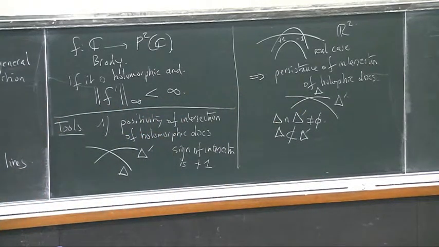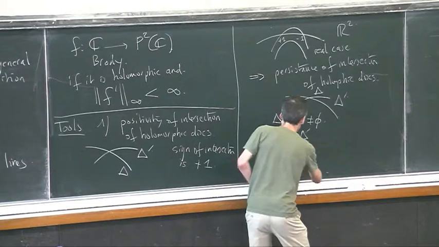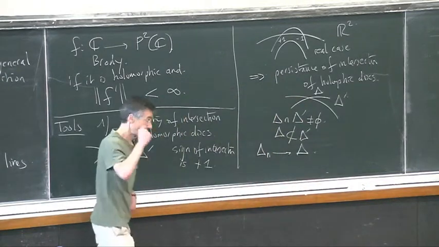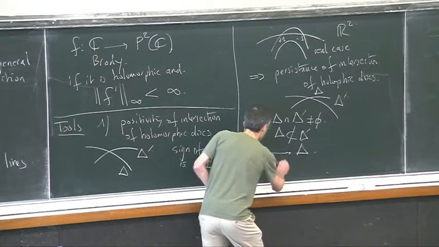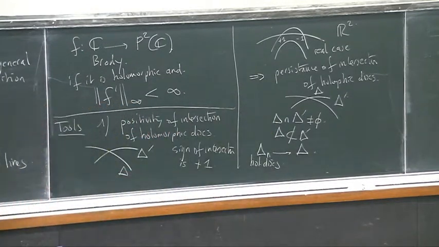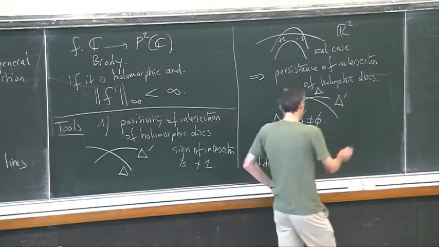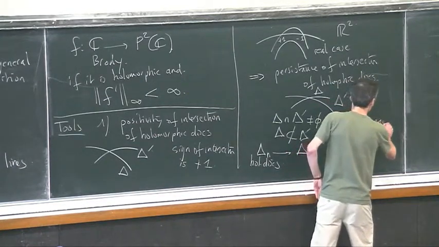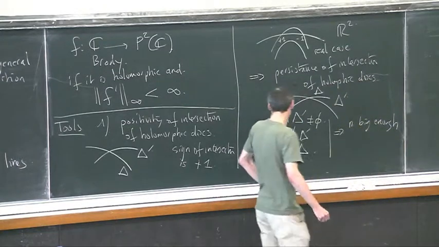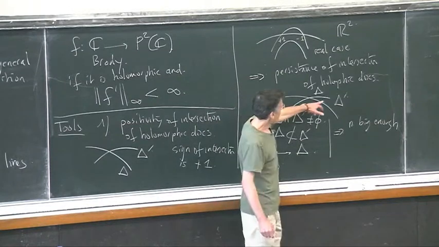Now, suppose that delta is the limit of some sequence of disks, still holomorphic. Then the conclusion is that just before the limit, for n big enough, the holomorphic disk delta n also intersects delta prime.